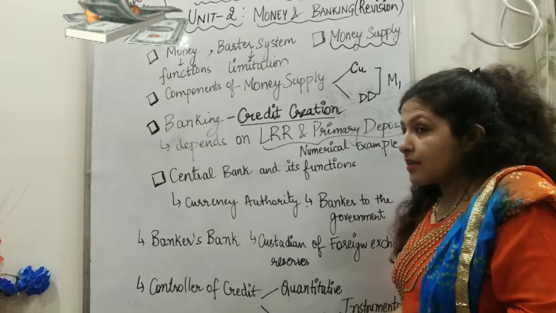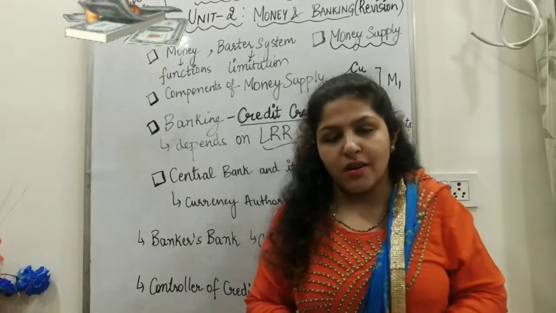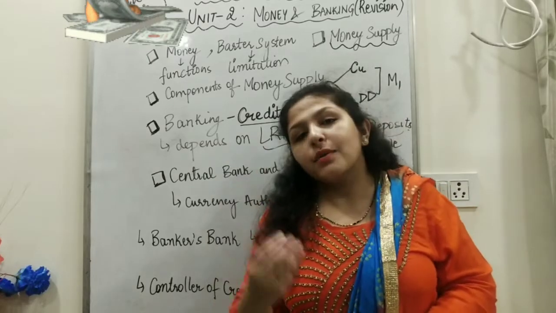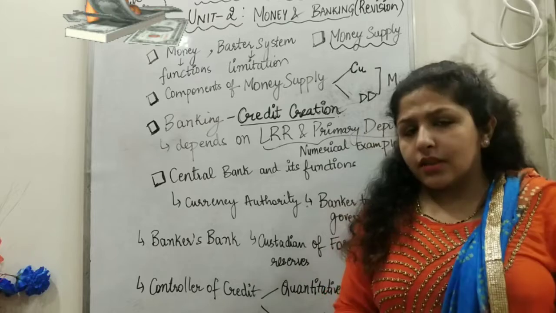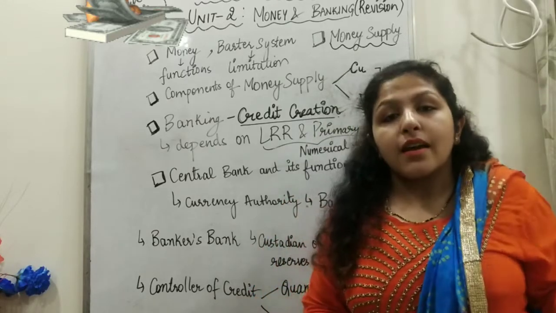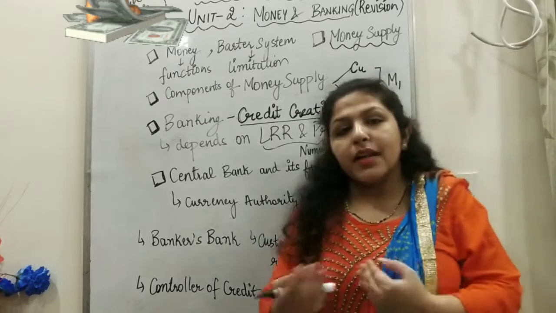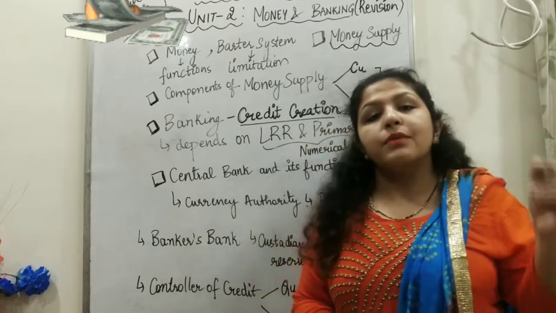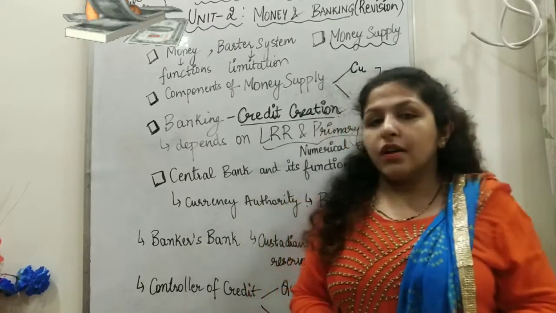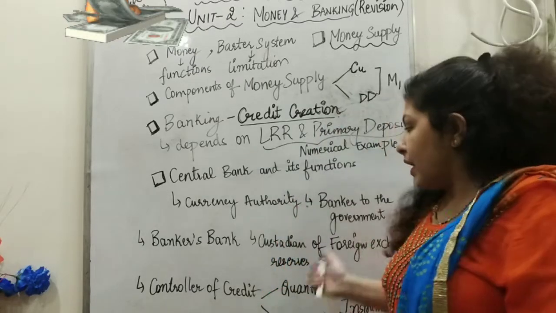Next, banker to the government. The central bank works as a banker to the government, that is the central government. Let's say it works as three things: banker, agent, and advisor. How banker? Because the central government has a current account in the central bank, and it maintains all the transactions from there. It works as agent because it maintains the receipts and payment expenditure of the government. And lastly, it advises the government on financial and monetary matters.